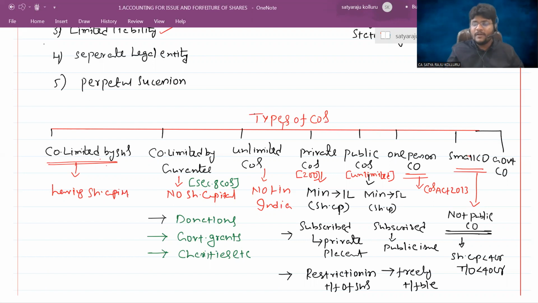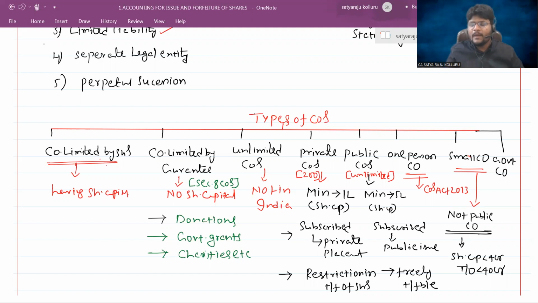Long back I read it in my CA final, and you might already have learned it in your company law paper as well. It is something like 120 days. For example, 2 consecutive board meetings should not be more than 120 days apart. Let us assume this is the provision, but there is an exception for the small company. A small company can hold the board meeting even after completion of 120 days.